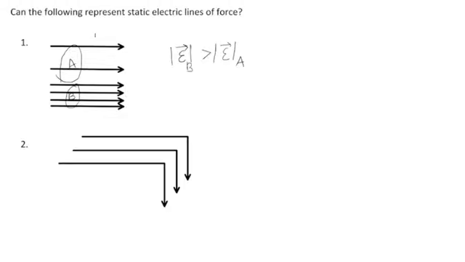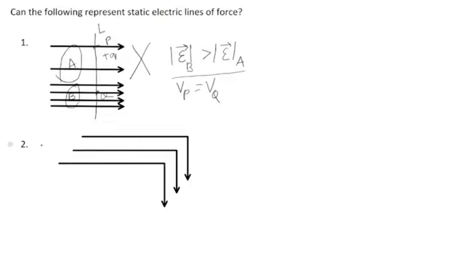Now let us draw a perpendicular like this. We know that perpendicular to the electric lines of forces is the equipotential line. So this L is an equipotential line, which means any points, let's say P and Q, must satisfy that the potential at P is equal to the potential at Q. However, if I move an elementary charge, let's say plus dq or q, from point P to point Q, I will have to do some work because the forces experienced at point P and at point Q are not the same. Why? Because the electric field strengths are not the same. Hence, this is a contradiction, and this setup cannot represent electric lines of force.